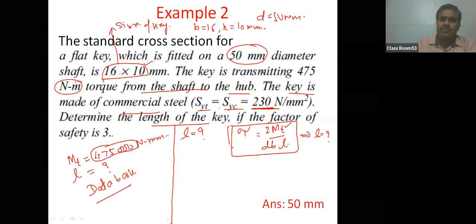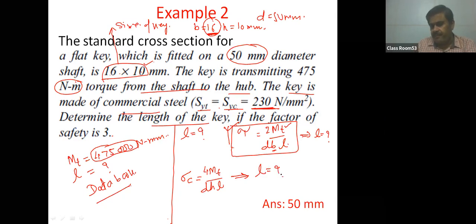And diameter is also given, it is 50 millimeter. Width of the key is also known, 16 millimeter. L is the only unknown. So you can determine the length of the key by the shear stress criteria. Again, you can also determine the length of the key by the compressive stress criteria. Compressive stress is given by 4Mt divided by dHL. So by this compressive criteria, you can again determine the length of the key.